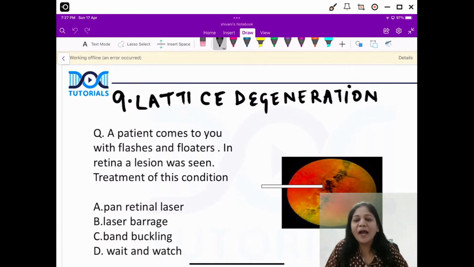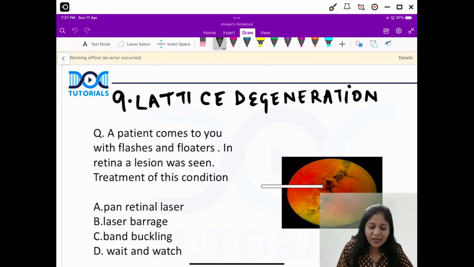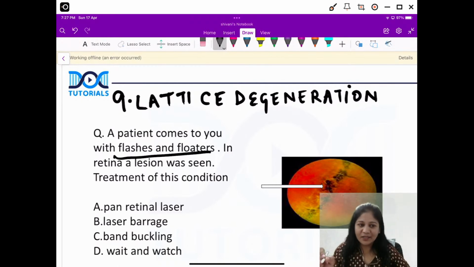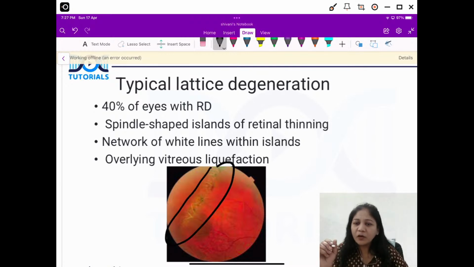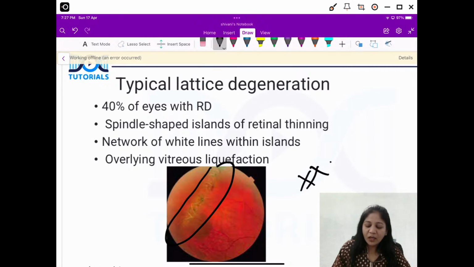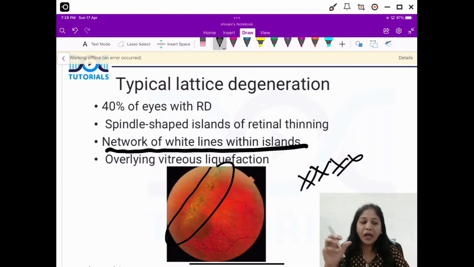So the ninth image we have is about lattice degeneration. You can have such a picture along with a question. A patient comes to you with flashes and floaters, and in the retina this lesion is seen. Now guys, what is this lesion? This is called lattice degeneration. We have another picture here. Can you see in the mid periphery of the retina you have crisscross lines, isn't it? So you have a network of white lines within some islands, and the overlying vitreous is liquefied here. So whenever you see such a crisscross pattern, the patient is having lattice degeneration.